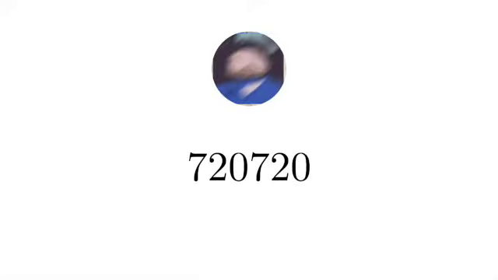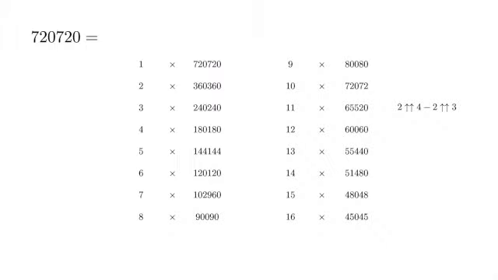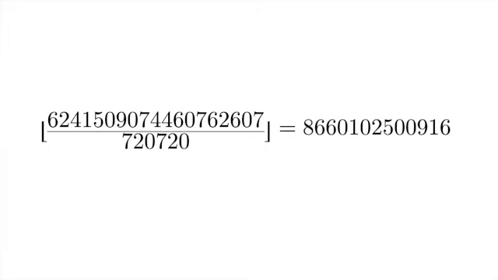Here we can stand on the shoulders of another YouTuber from this challenge who submitted his mega-fave number, 720,720. 720,720 is the smallest integer that is divisible by every number up to 16. Floor dividing by this number gives us 8,660,102,500,916. Now the first thing I noticed about this number are those two zeros near the end.